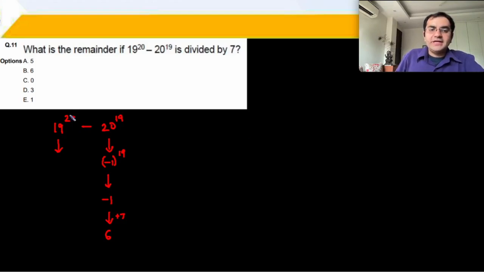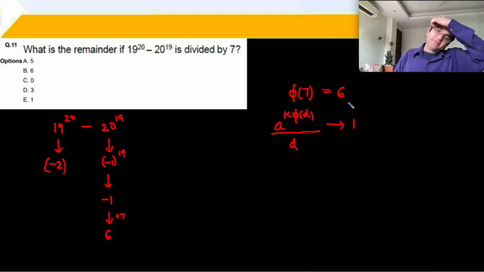And now 19 to the power 20 को हमें छोटा करना है. I can write 19 divided by 7 as -2 and ये आपका हो गया -2 to the power 20. Now phi of 7, we are all familiar with Euler's theorem. Phi of 7 का value is 6. And as we know, Euler's theorem states that a to the power any multiple of phi of d when divided by d gives me a remainder of 1.